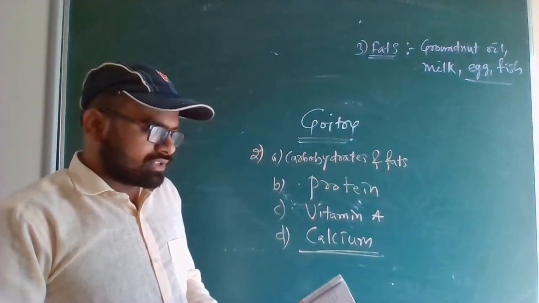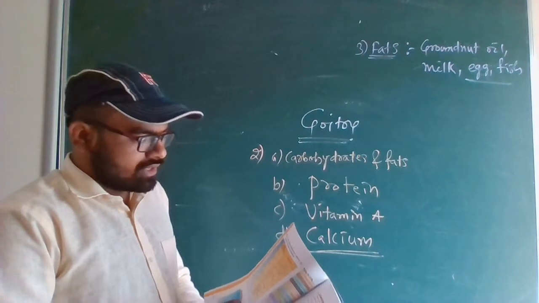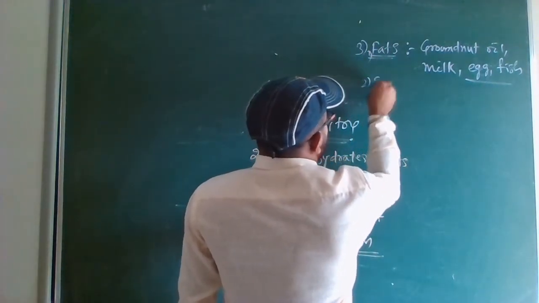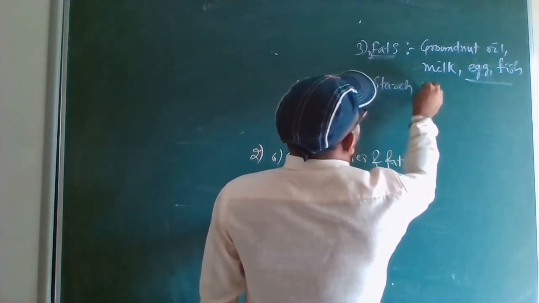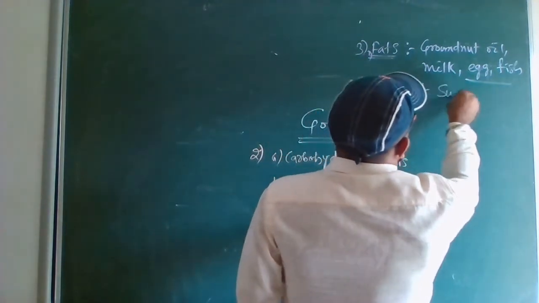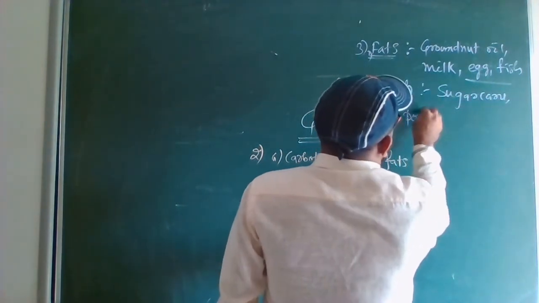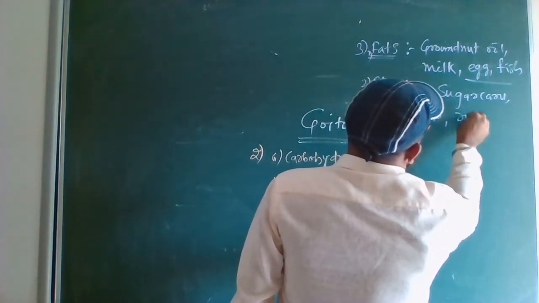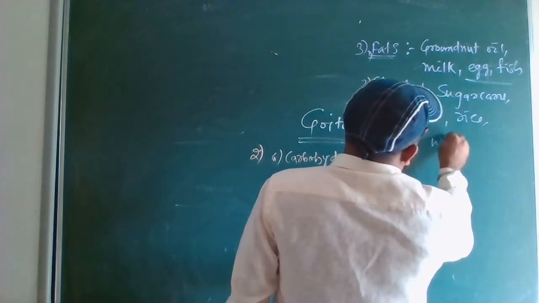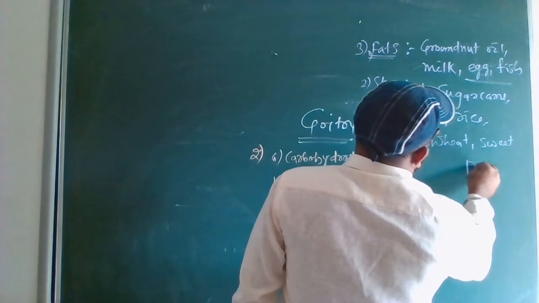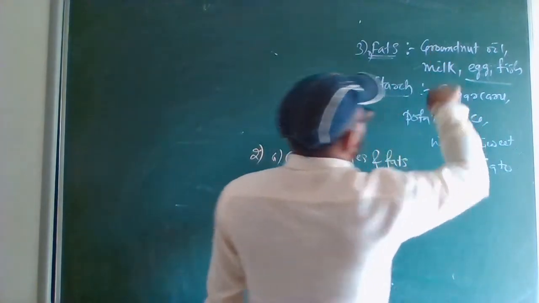So second one is, I think carbohydrate is there. Starch, dietary fibers. So first one is this. Second one starch. Starch is nothing but carbohydrate. You can say sugar cane, potato, rice, wheat, sweet potato, etc. Any 2 food you can write.